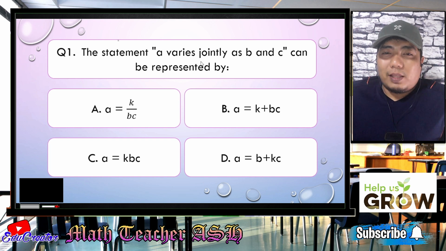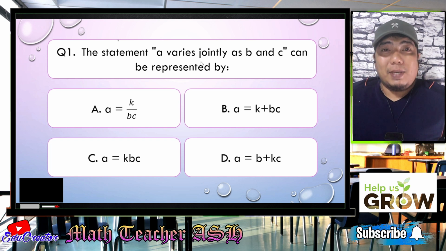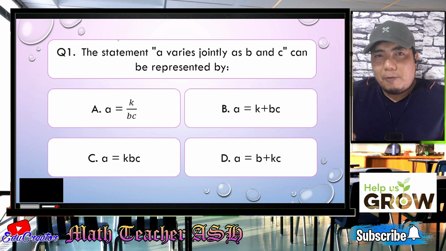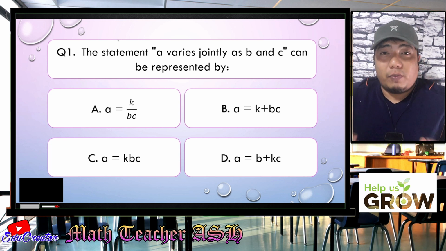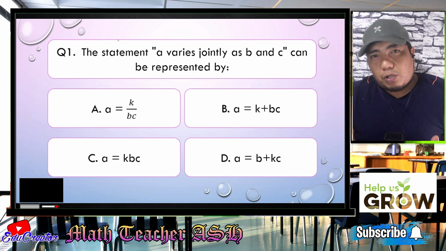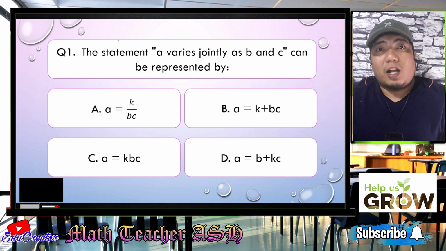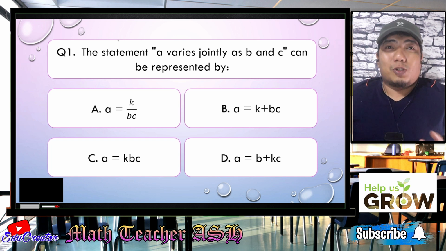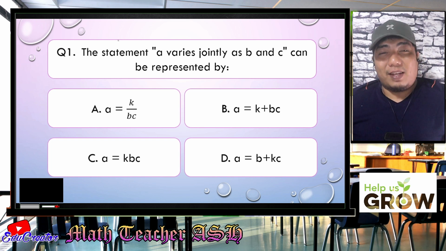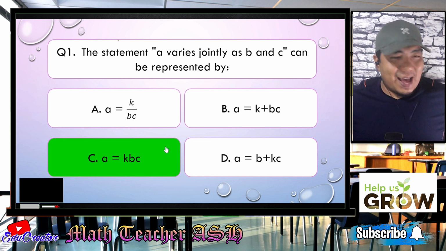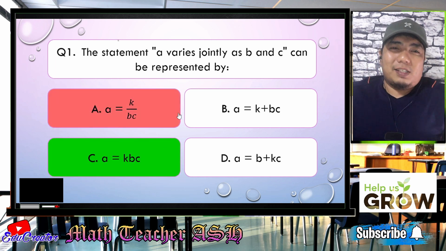Now, what is varies jointly as B and C? When we talk about jointly, we are talking about a joint variation in which there is a K, the constant of variation, multiplied by the variables B and C. That will become KBC. So the correct answer for this question is letter C. Easy, right? Very easy, my dear math learners.